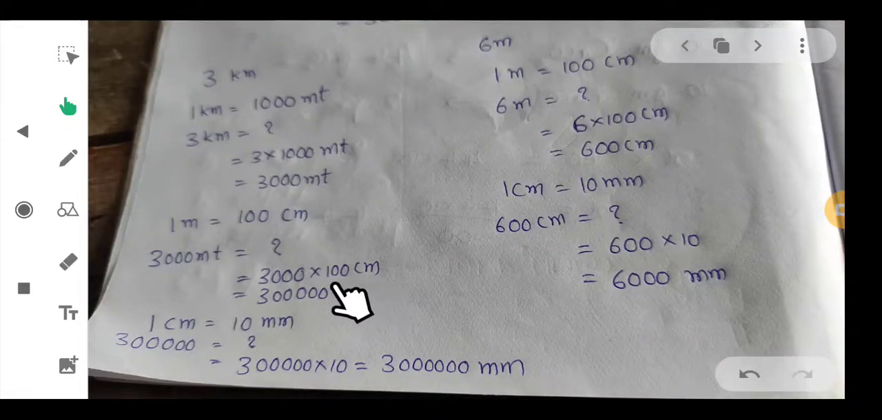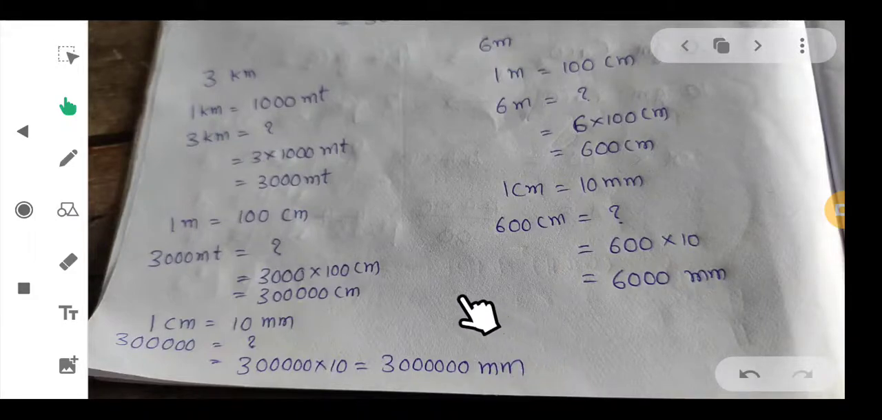Again, we have to convert these centimeters into millimeters. So, 1 centimeter is equal to 10 millimeters. So, for 3 lakh centimeters, how much? Again, we multiply these two, 3 lakhs into 10, 30 lakhs millimeters.